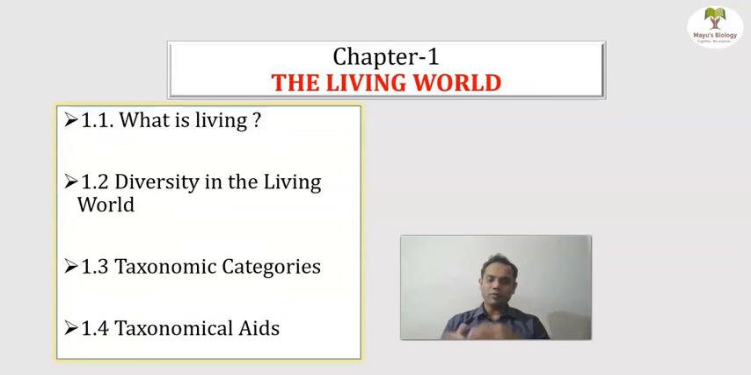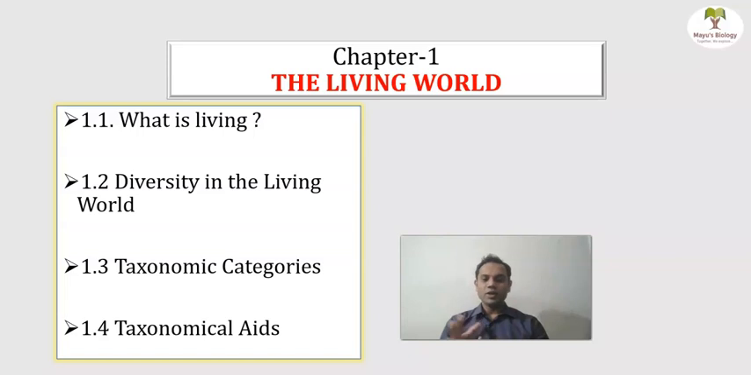Let us see one by one what we are going to learn in chapter first, the living world. It consists of around 4 subparts. First is what is living. It is a very major question: what is living? Why are we called living organisms? We possess certain characteristics like growth, reproduction, metabolism, and consciousness. These are the attributes which make an organism a living organism. Those characteristics will be studied in detail in this topic.